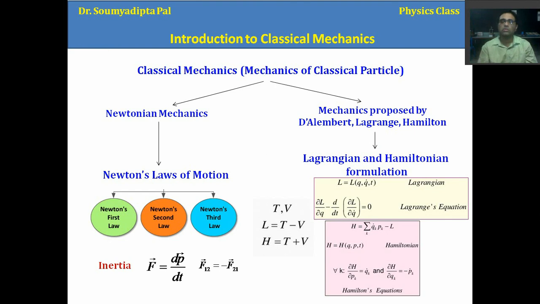So this line represents the x coordinate, and the vertical line tells us the momentum of the particle. For a particular instant of time, suppose a particle is at the point x1, p1. So x1 is the position and p1 is the momentum of the particle at that particular time. Then if the time changes, what will happen? The position will change, so x2, and maybe the momentum is p2, the momentum is also changing.